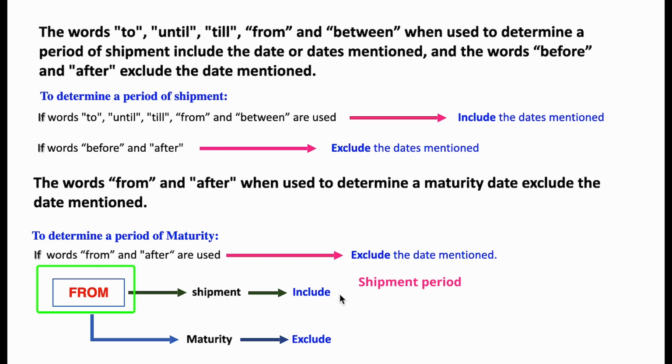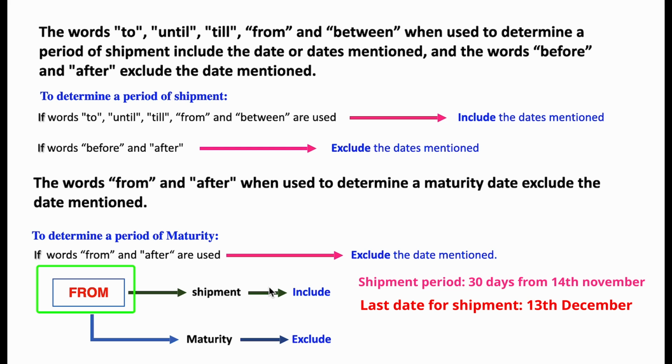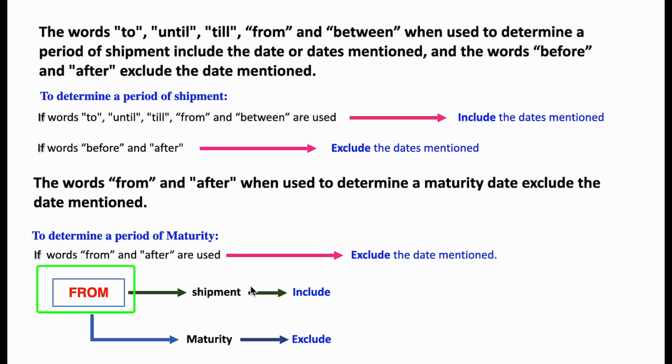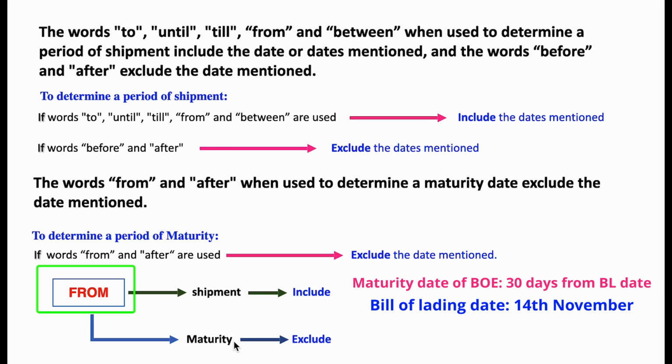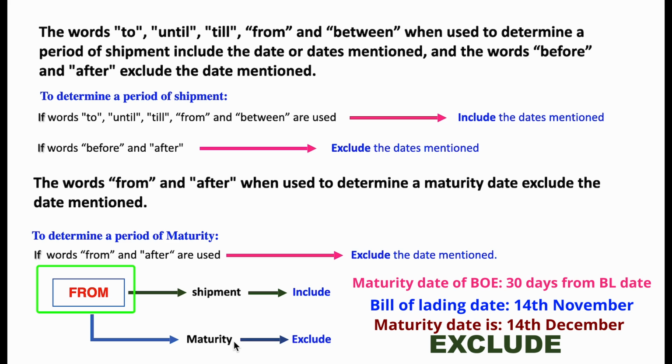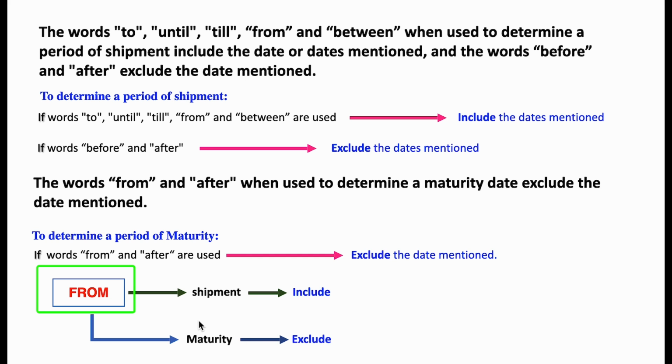If it is mentioned like shipping has to be done within 30 days from 14th November, then the last date for shipment will be 13th December, because here we have to include the date 14th November. In another case, let us take the maturity date of a bill of exchange is 30 days from bill of lading date, and the bill of lading date is 14th November. Now the maturity date of this bill of exchange is 14th December, because 14th November should be excluded during the calculation, right? The same logic will apply for all the other words as well.